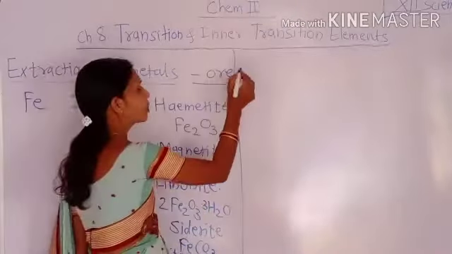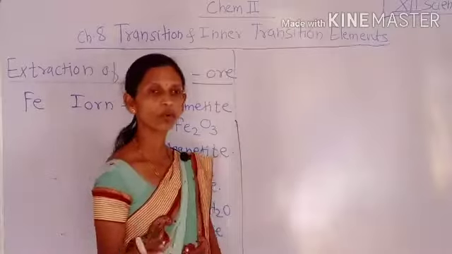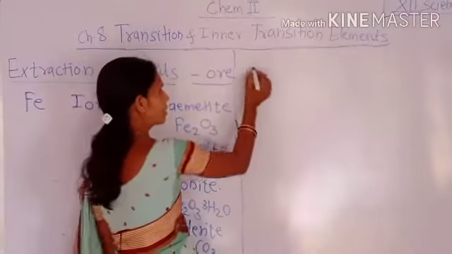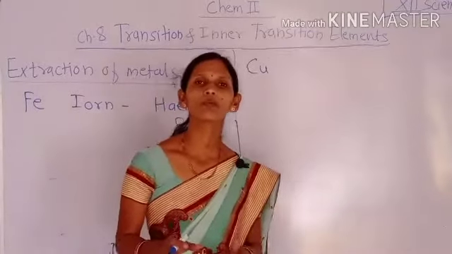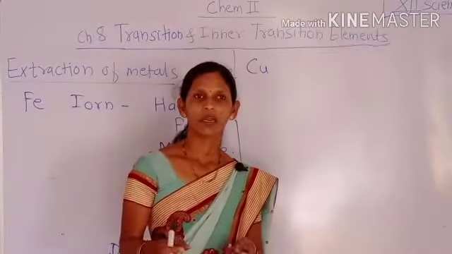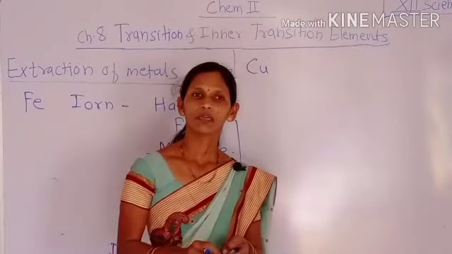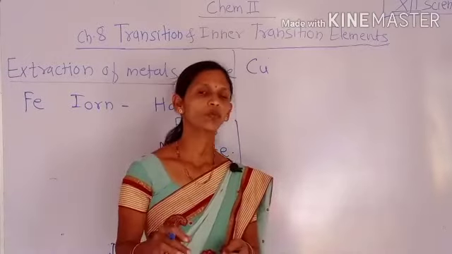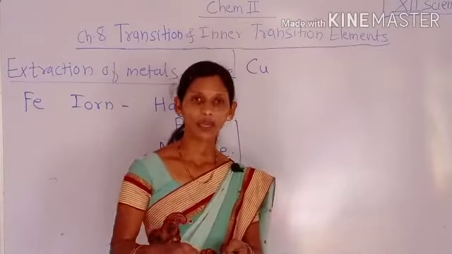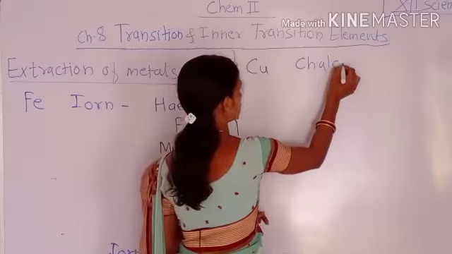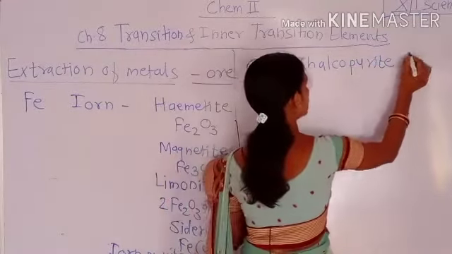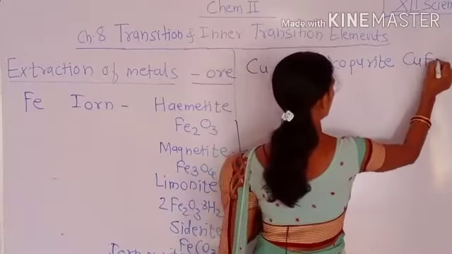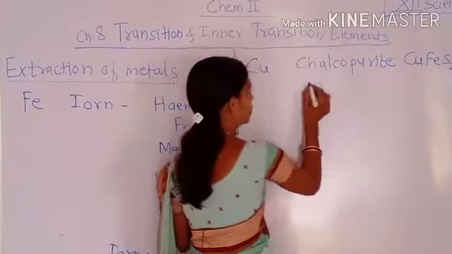Then one more element whose ores we have to discuss here is copper. Copper is found in the form of carbonate, as well as oxide, or in the form of pyrite. The first ore is chalcopyrite, having the chemical formula CuFeS2.